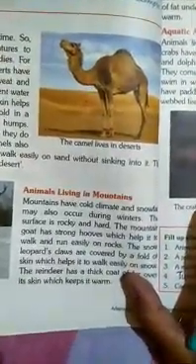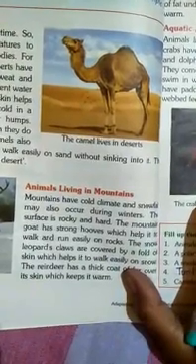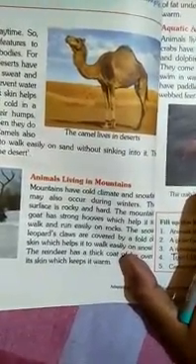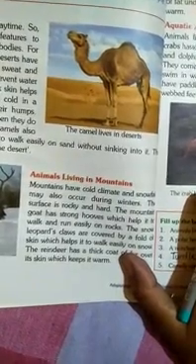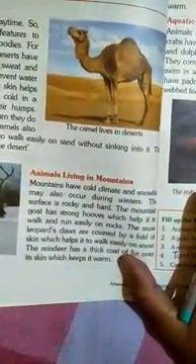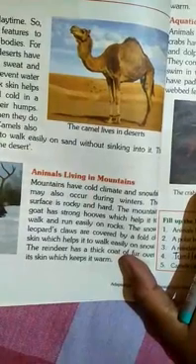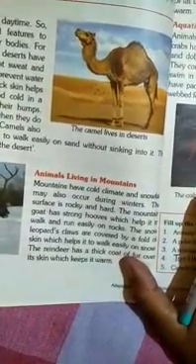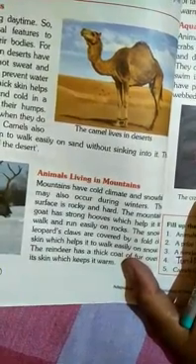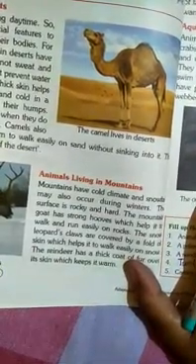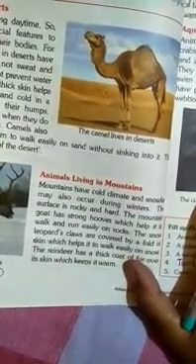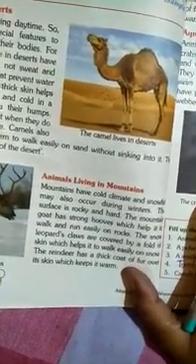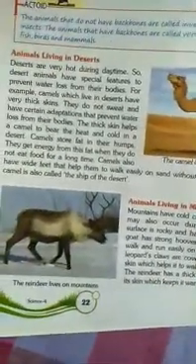The snow leopard is also an animal found in the mountain area. The snow leopard's claws are covered by a fold of skin, which helps it to walk easily on snow. Then the reindeer. This is the picture of the reindeer.